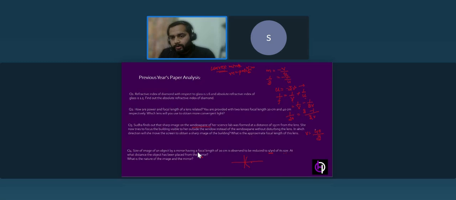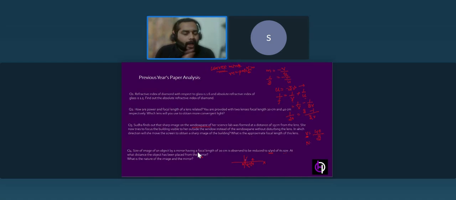You can see there is a positive sign in V. The positive sign indicates that the nature is virtual, because the image is formed on this side, from the origin to positive X. If you are getting the value of V as positive, that suggests the nature of the image is virtual, because the image is not formed on the reflecting side, it is forming behind the mirror.